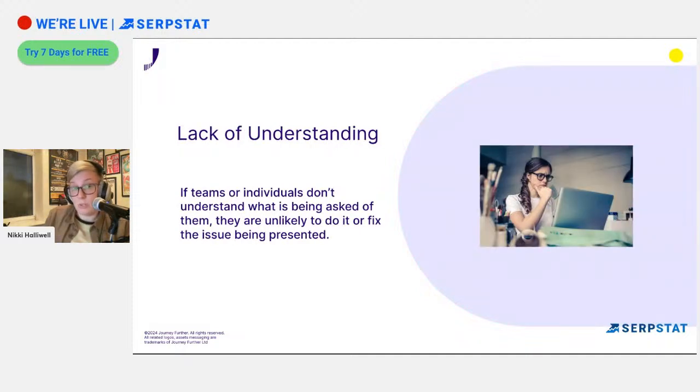Lack of understanding. So we touched on training just a second ago, and lack of understanding can be a big part of why things are not getting implemented. So perhaps they don't understand what is being asked of them. If that's the case, they're probably not going to do it because they just don't understand why or what it means.